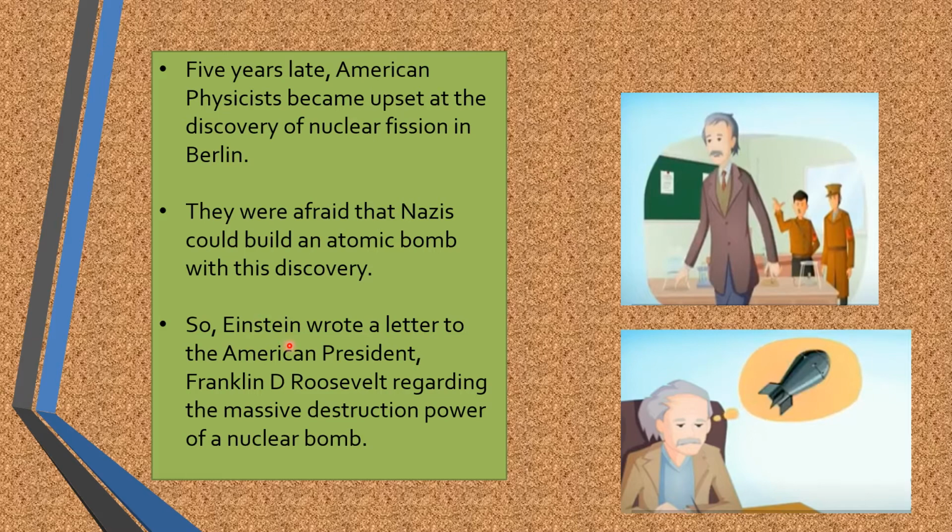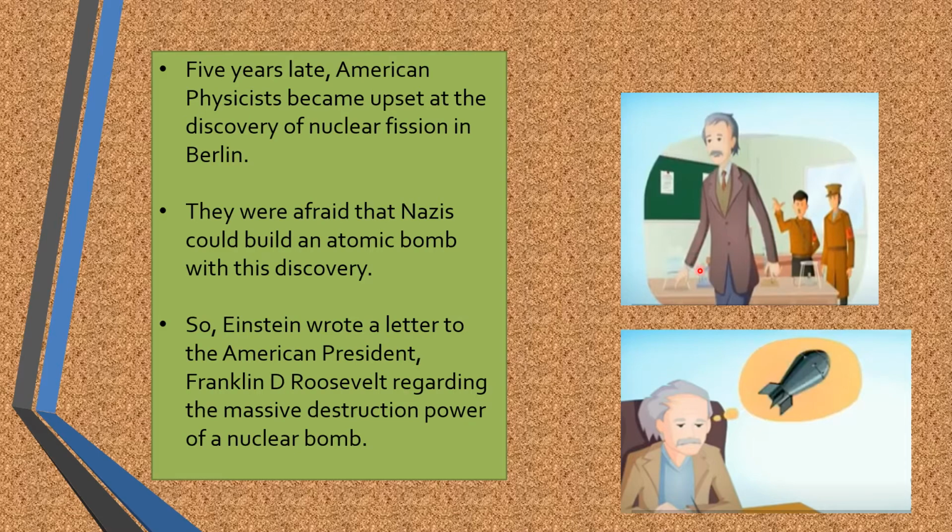So Einstein wrote a letter to the American President Franklin D. Roosevelt regarding the massive destructive power of a nuclear bomb. Albert Einstein felt that his invention was being misused, that would cause serious destruction to mankind.